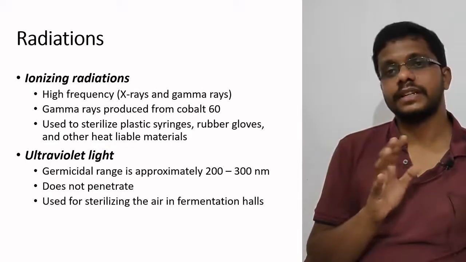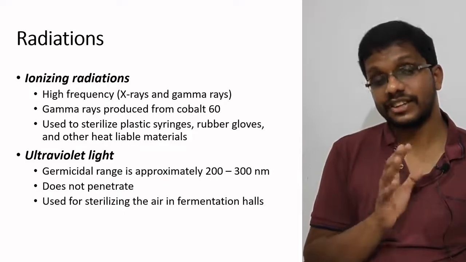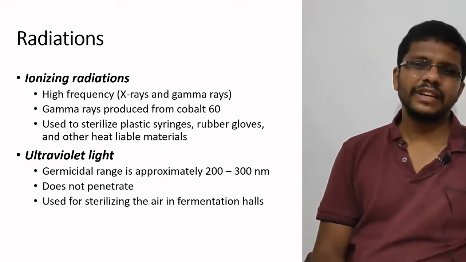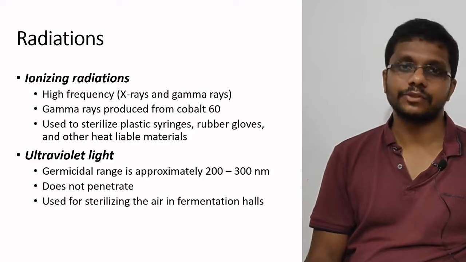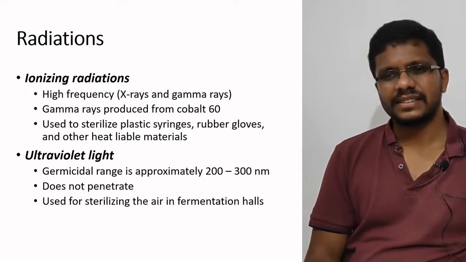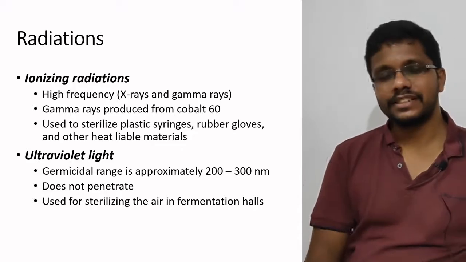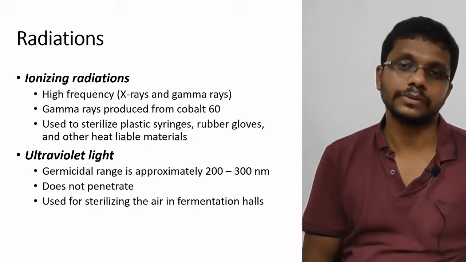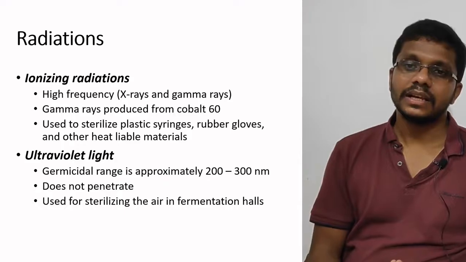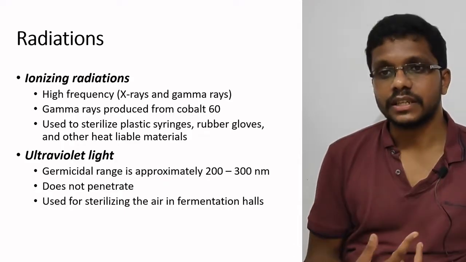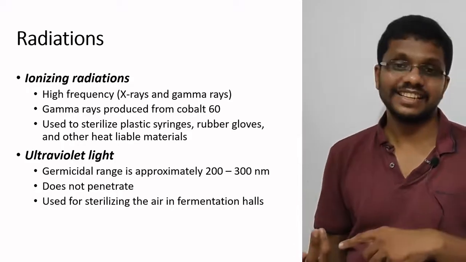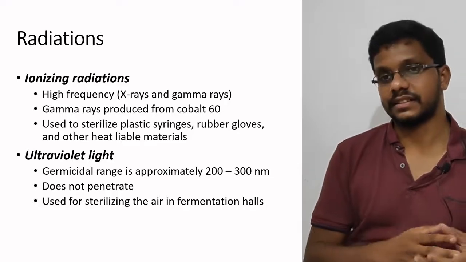So these are the methods we use for sterilization using filtration. Then, in a very limited manner, we use radiation for sterilization. Radiations are not commonly used in the sterilization or fermentation industry, but in some cases we do use them. Two types of radiation can be used for sterilization: ionizing radiation and non-ionizing radiation.